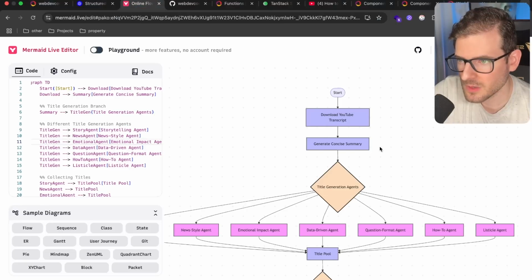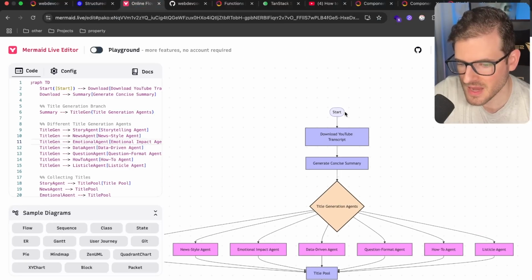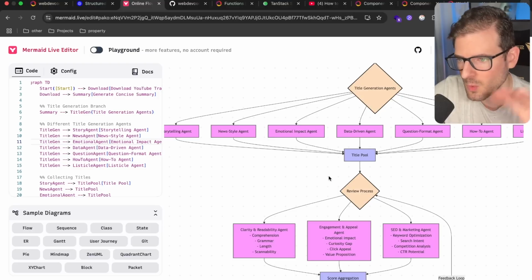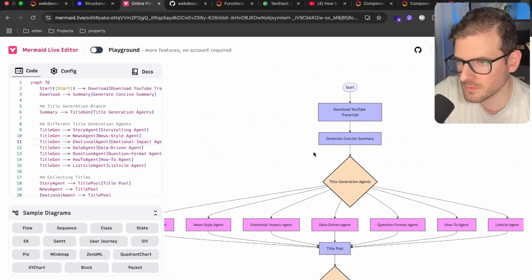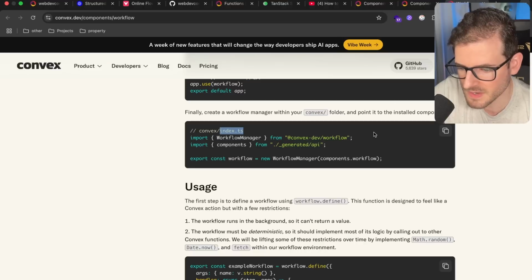Now, when I say workflow, you have something that has to be piped from task to task, the agent back to task. This is a workflow. And having the Convex workflow component makes building stuff like this a lot easier to attach together and pass data back and forth between your Convex actions and mutations.